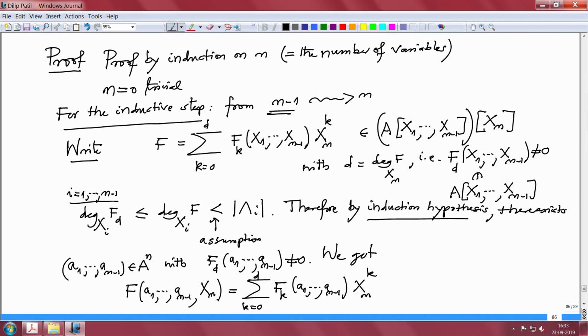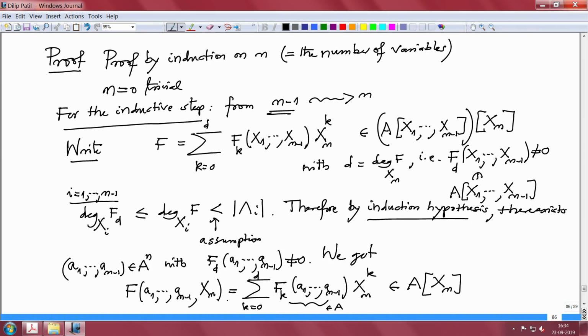We get this. This is a polynomial with coefficients in A. This is a polynomial over A in the x_n variable.